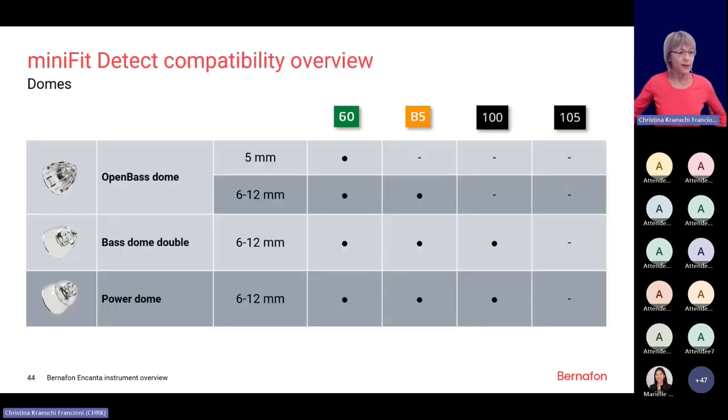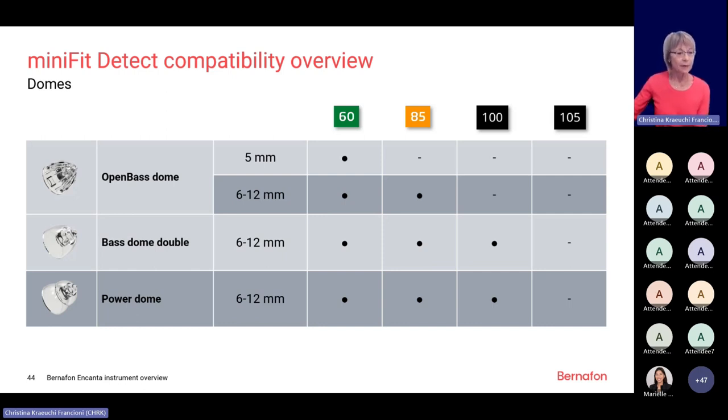Here, just to repeat, we have made a small overview about the different domes which are available for the MiniFit Detect system. We do have the open bass domes for slight to mild hearing losses, which are available in different diameters. The 5 millimeter is only available for the small 60 speaker. The 6, 8, 10 and 12 millimeter are available for the 60 and 85 speaker.